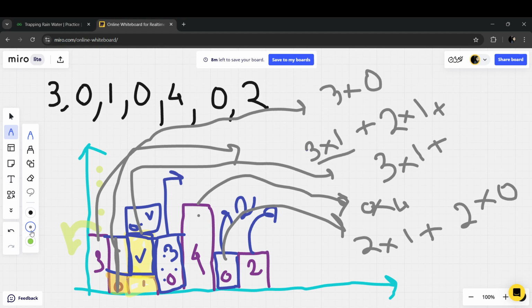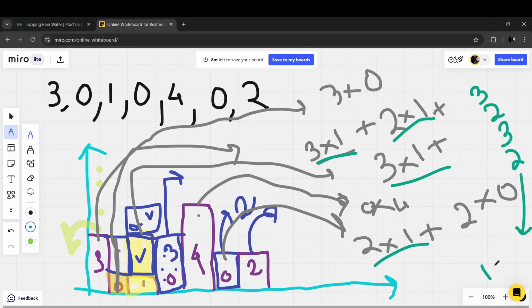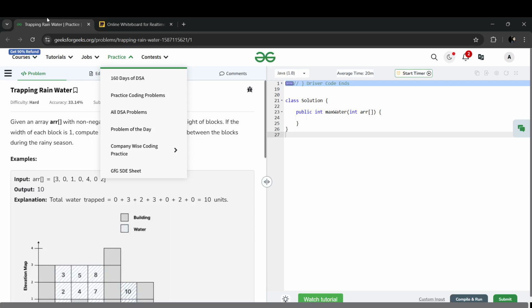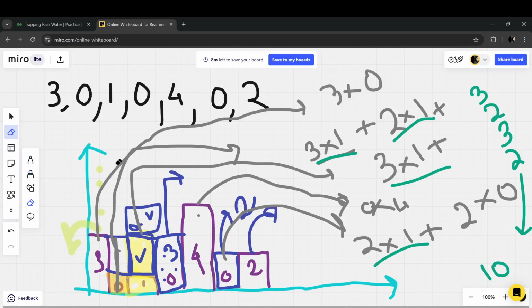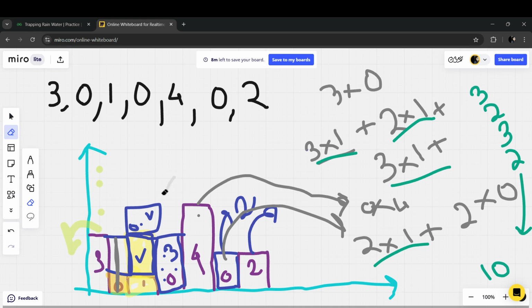Okay. Now let's calculate. We have to give the total output. So 3 into 1 gives us 3. 2 into 1 gives us 2. 3 into 1 gives us 3. 2 into 1 gives us 2. If I calculate this total, it will give me 10. And this is the answer, right? Okay, fine. How should I approach this? You've got the idea about how to calculate, right?